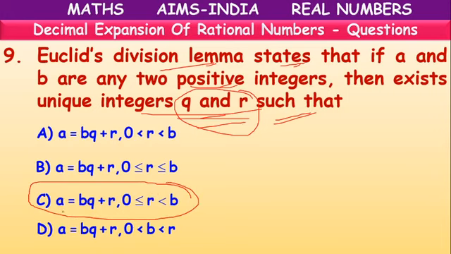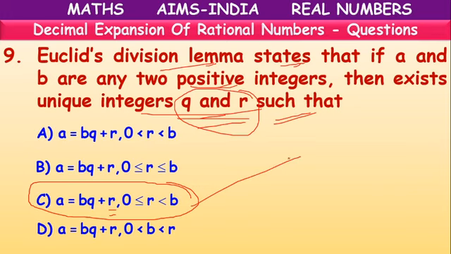C option: A equal to BQ plus R, where the remainder will be 0 less than or equal to R less than B. Means the remainder can be 0, or less than the divisor.